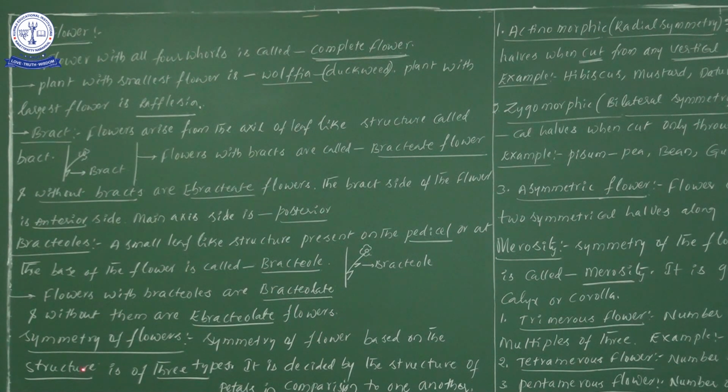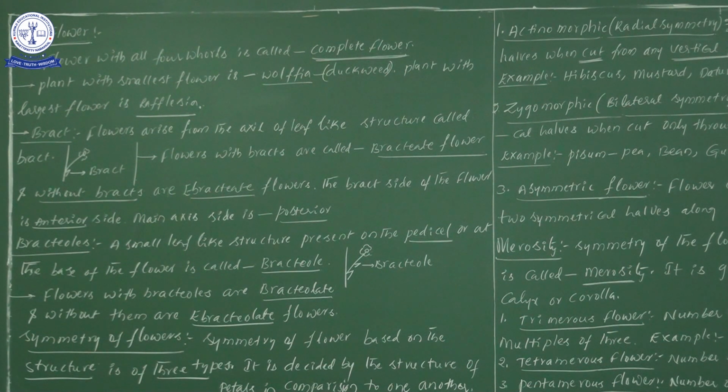Now, symmetry of flowers. Symmetry of flower based on the structure. Based on the structure, symmetry is divided into three types. So, sir, we have taken three types of symmetry. How is it divided or decided? It is decided by the structure of petals in comparison. Try to save this point in your mind.